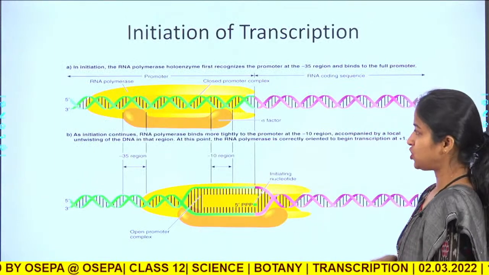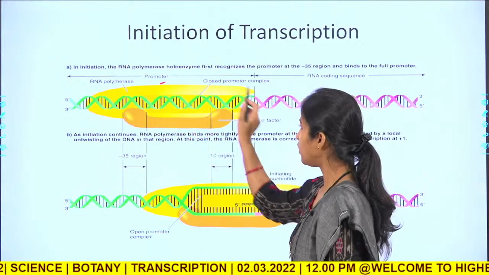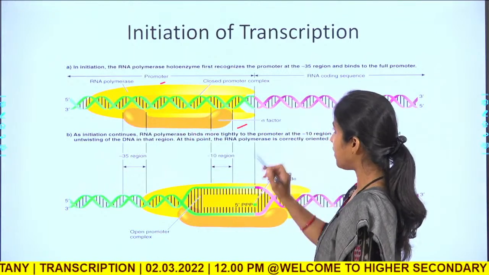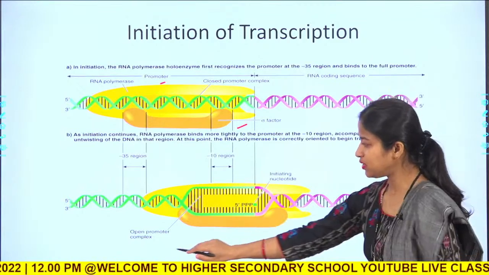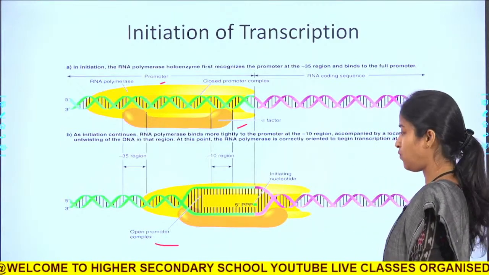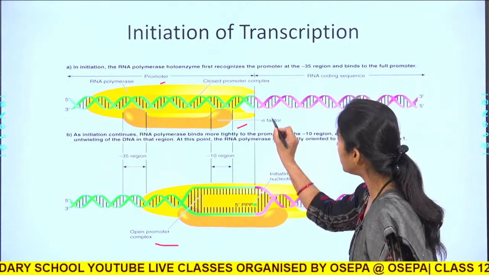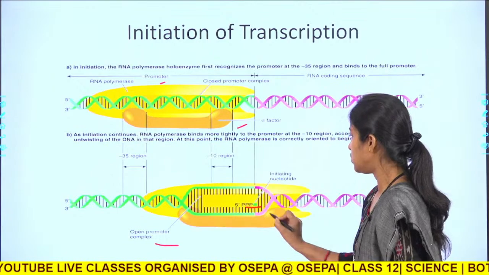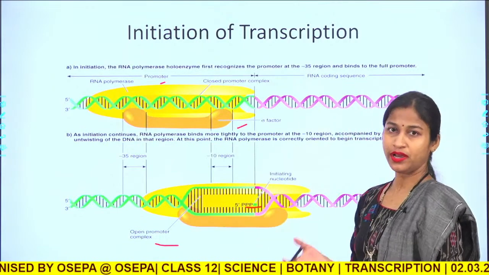In this picture, you can see the promoter region where the RNA polymerase has bound along with the sigma factor. Now you see it has opened up the structure, so it becomes an open complex, and once it adds the first base at the initiation site, it becomes a ternary complex.